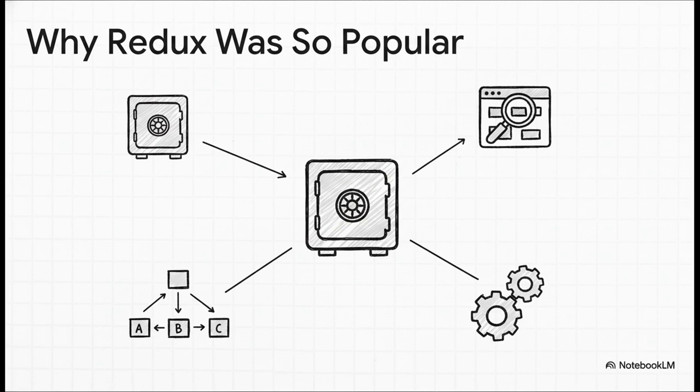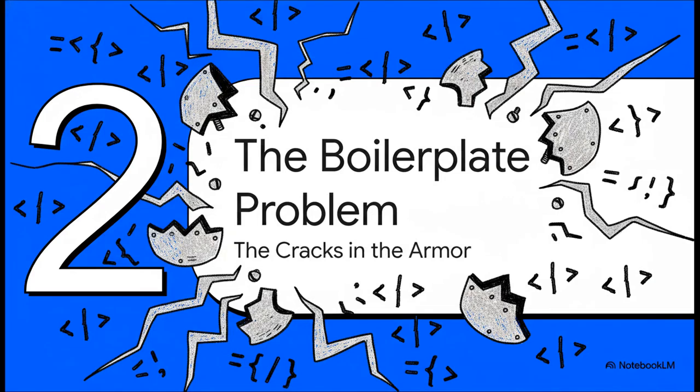And look, its popularity was totally deserved. It gave you this wonderfully predictable state container, a single centralized store that made debugging so much easier. And its dev tools, let's be honest, they were and they still are fantastic. On top of all that, the middleware ecosystem let you handle pretty much anything you could throw at it, from API calls to logging, you name it. But you know how it goes. As our apps and the way we develop them started to evolve, some cracks began to appear in Redux's armor.